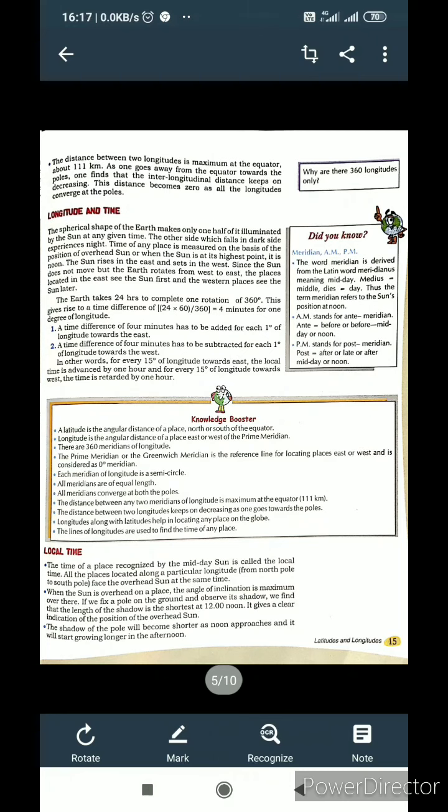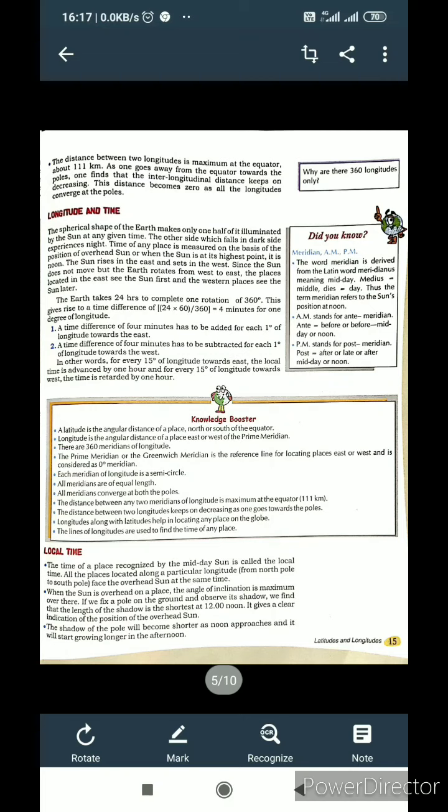The sun rises in the east and sets in the west. Since the sun does not move but the earth rotates from west to east, the places located in the east see the sun first and the western places see the sun later. The earth takes 24 hours to complete one rotation of 360 degrees.